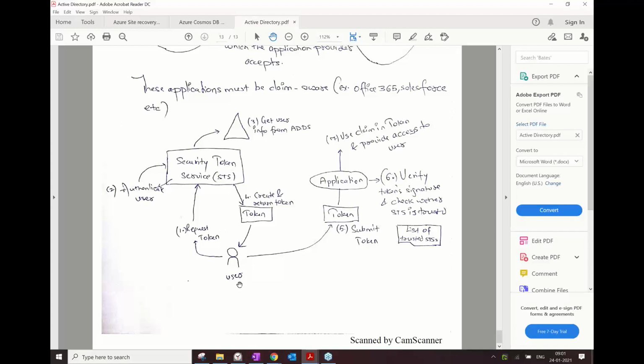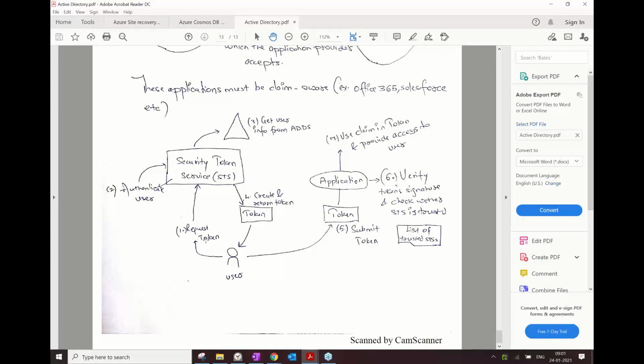Now, what happens is when you log in as a normal user, you send your username and password, and it is as if you request a token, but it is automatically requested on your part. You only enter your username and password. Let's say I am logging into my organization's laptop. So I enter username and password. This request goes to ADDS, which gets authenticated, and I am now in. Also, this request goes to the ADFS, and by default, I am issued a token.